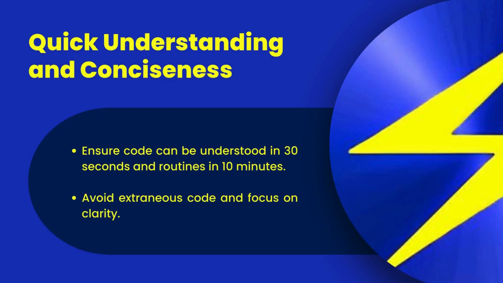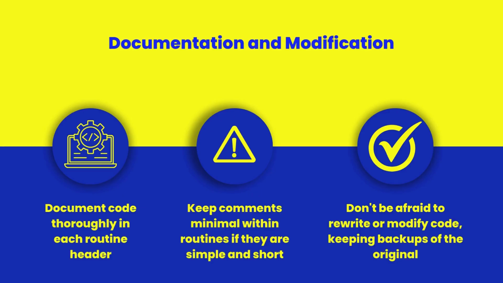Ensure that each line of code can be understood in 30 seconds and each routine in 10 minutes. Avoid writing extraneous code and focus on making your code clear and concise. Clarity should always be your main goal. Document your code thoroughly in each routine header, and keep comments minimal within routines if they are simple and short. Don't be afraid to rewrite or modify your code, but always keep a backup of the original to avoid losing working versions.